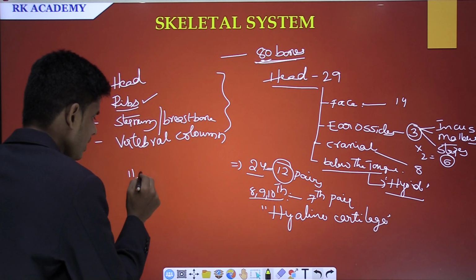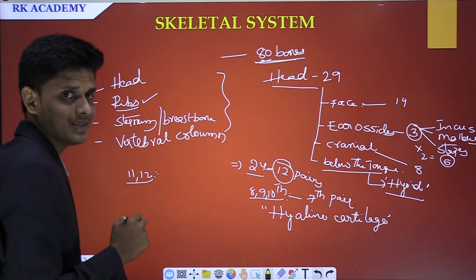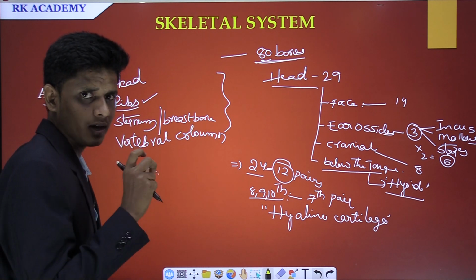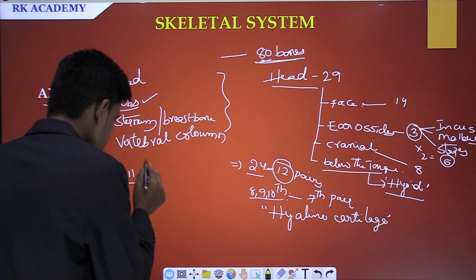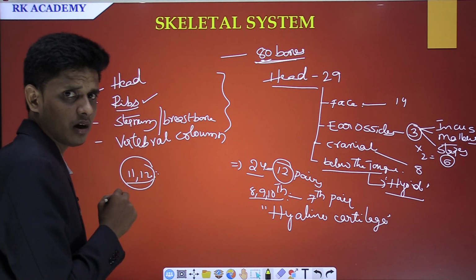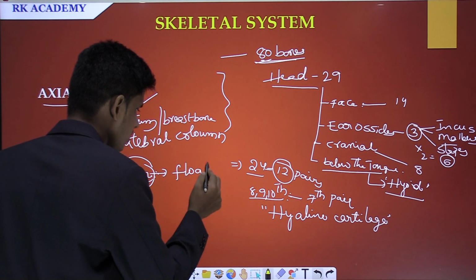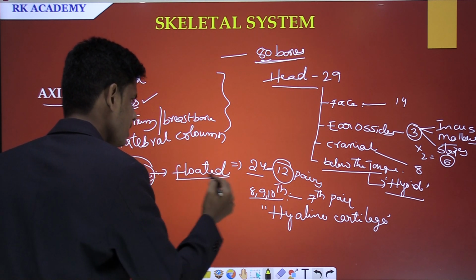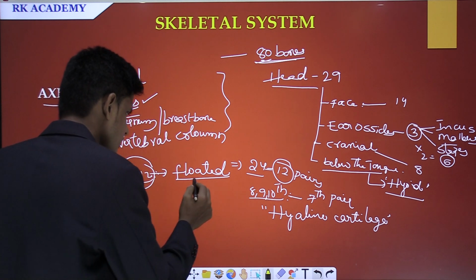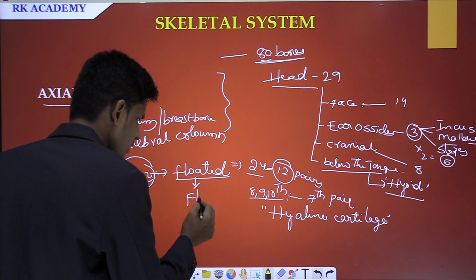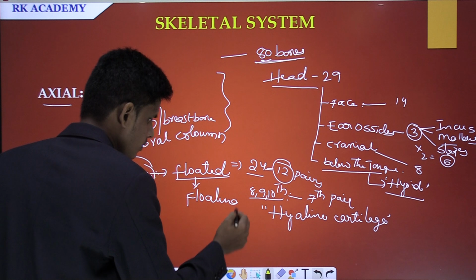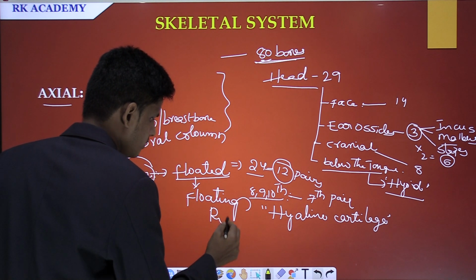You know what? The 11th pair and 12th pair do not join and do not make a connection with the sternum or breastbone. So these 2 pairs of ribs float and surround the lungs of the body. Such types of ribs are called floating ribs.